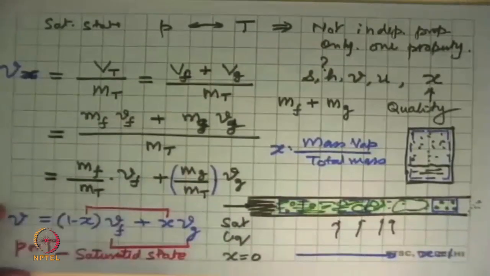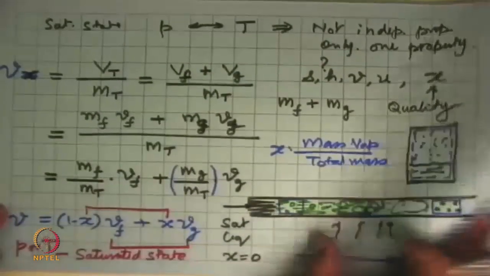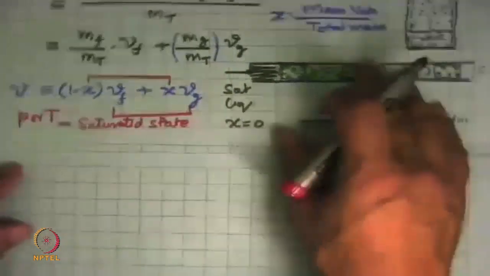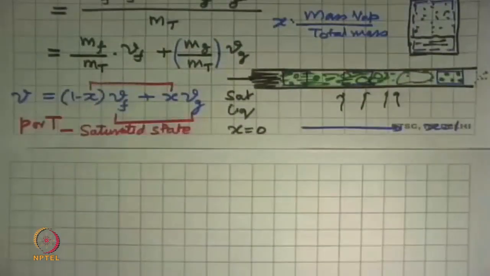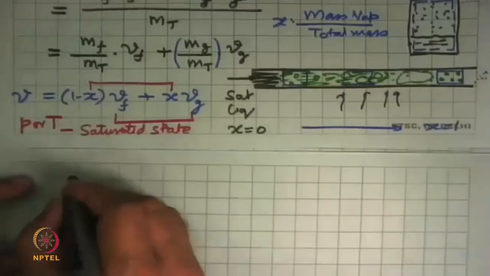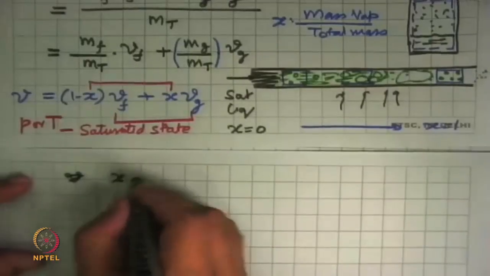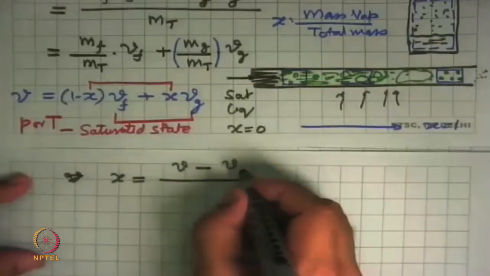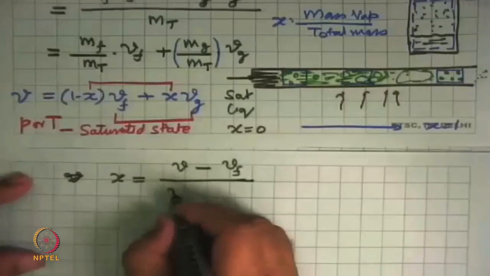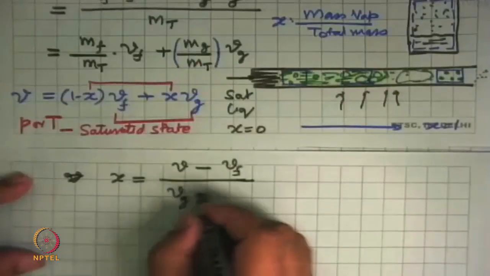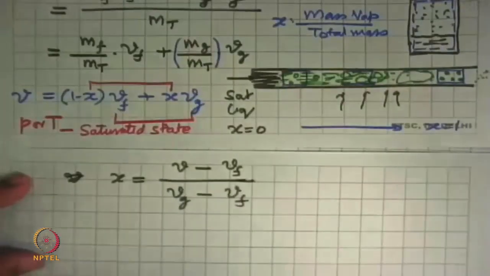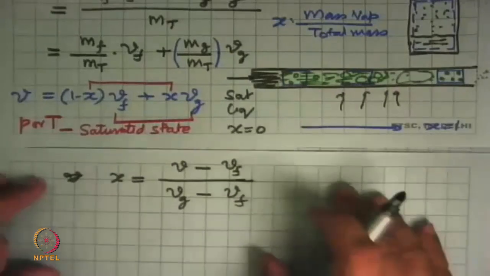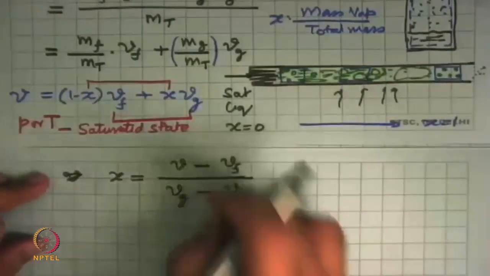We can recast this equation and write x as a function of specific volume. And if we do that, we get the answer that x is equal to v minus vf, upon vg minus vf. That's how we can calculate it.